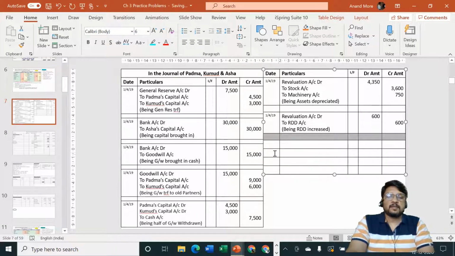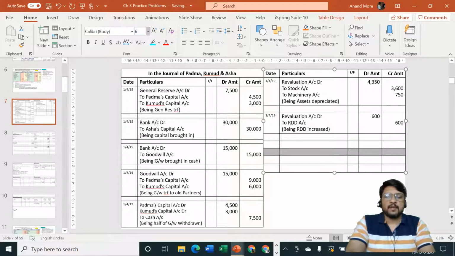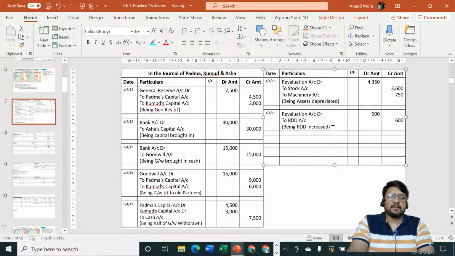This one also 6. So there will be sufficient line for multiple entries to be passed. Okay, let me consider now. Okay, very good. Chalo. So revaluation account debit to RDD account.